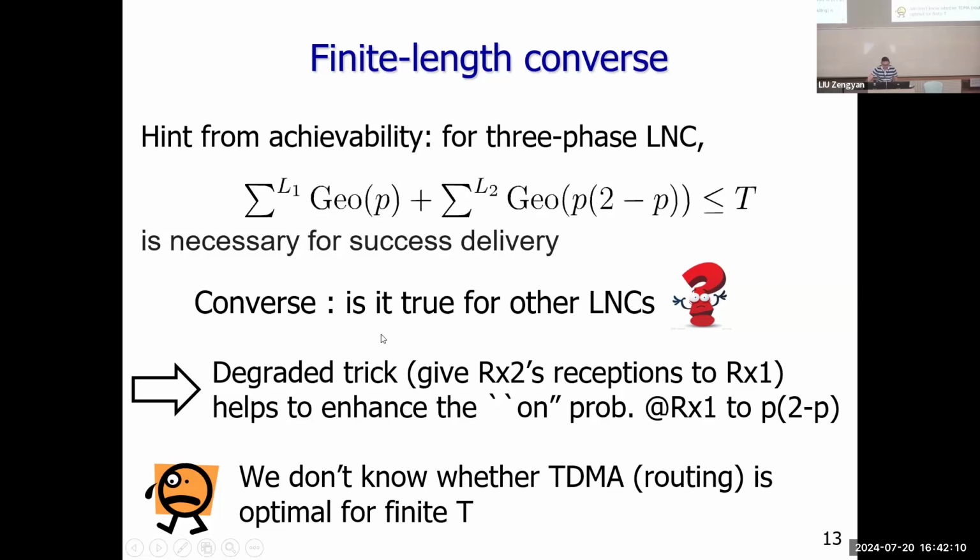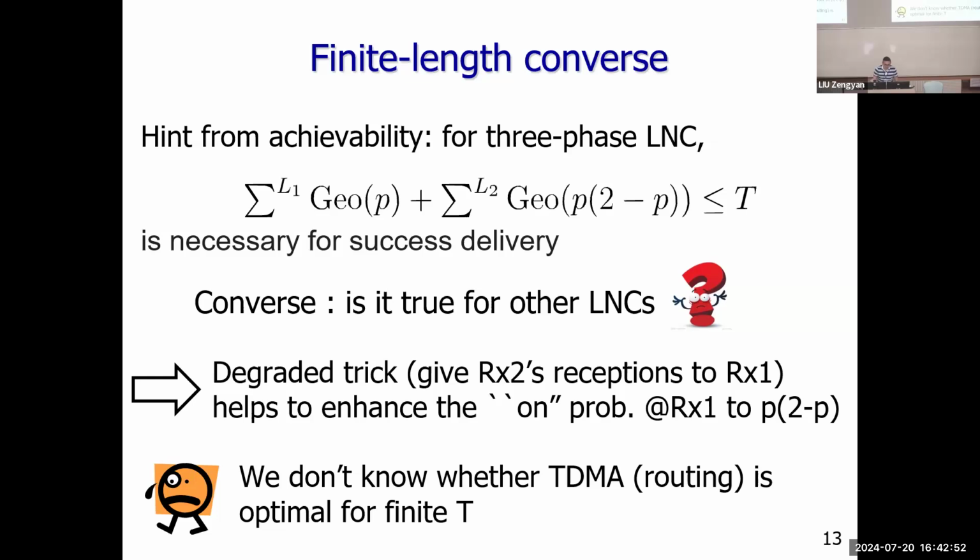But the problem for the converse is, for other LNCs, can they have a better error probability? This one we want to care about. But typically, when the block length goes to infinity, people use the degraded trick. We form a degraded broadcast channel, which gives receiver 2's reception to receiver 1. We can enhance receiver 1's link, enhance the probability that receiver 1's link is on, or reduce receiver 1's erasure probability.